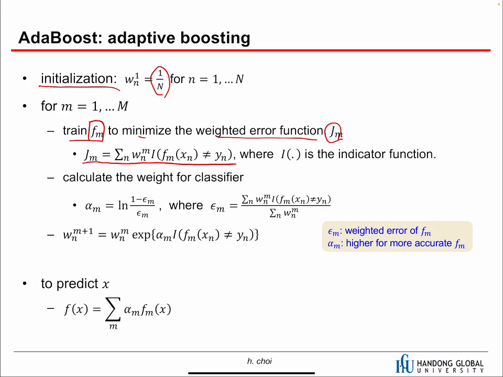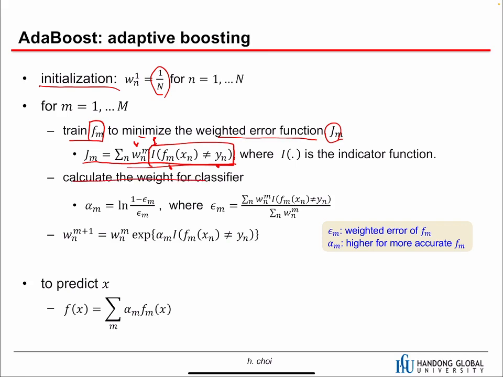So when the prediction is not exactly the same as the target, then it is 1. Otherwise, it is 0. So we are focusing on all the misclassified predictions.